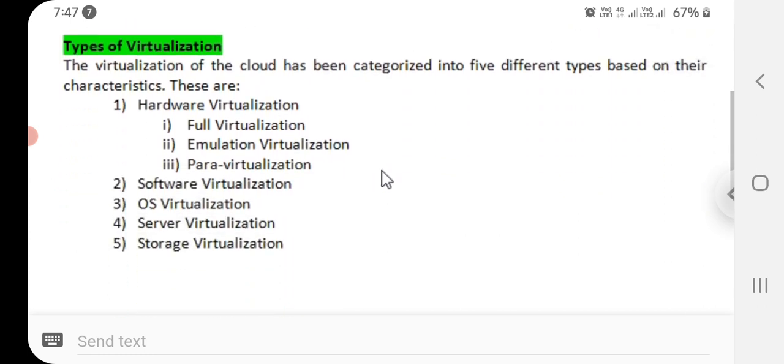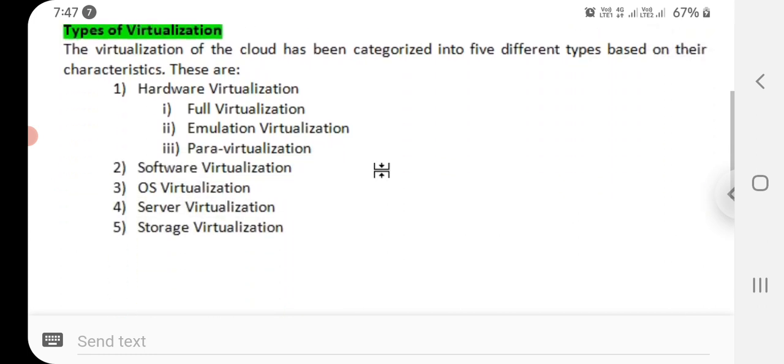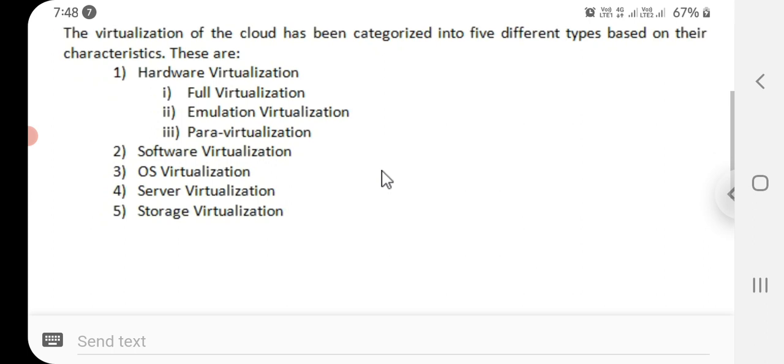Next, let's see the types of virtualization. Virtualization has been categorized into 5 different types based on their characteristics. These are hardware virtualization, software virtualization, operating system virtualization, server virtualization, and storage virtualization.